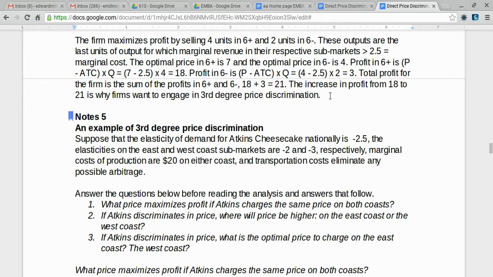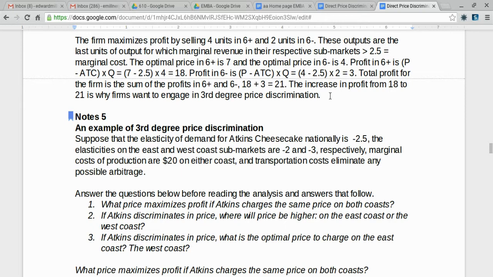The elasticity on the East Coast submarket is minus 2. The elasticity on the West Coast submarket is minus 3. And the marginal cost of production is $20 on both the East and West Coast. Finally, we assume that transportation costs eliminate any possible arbitrage between the two submarkets.